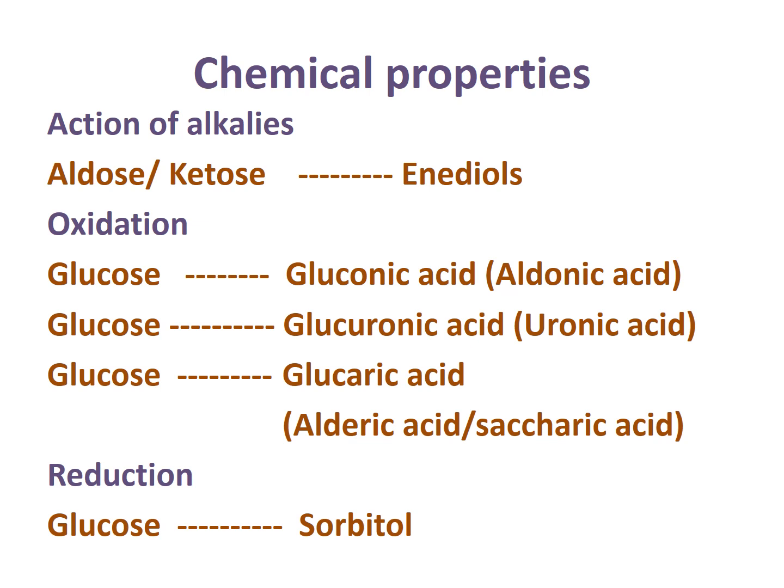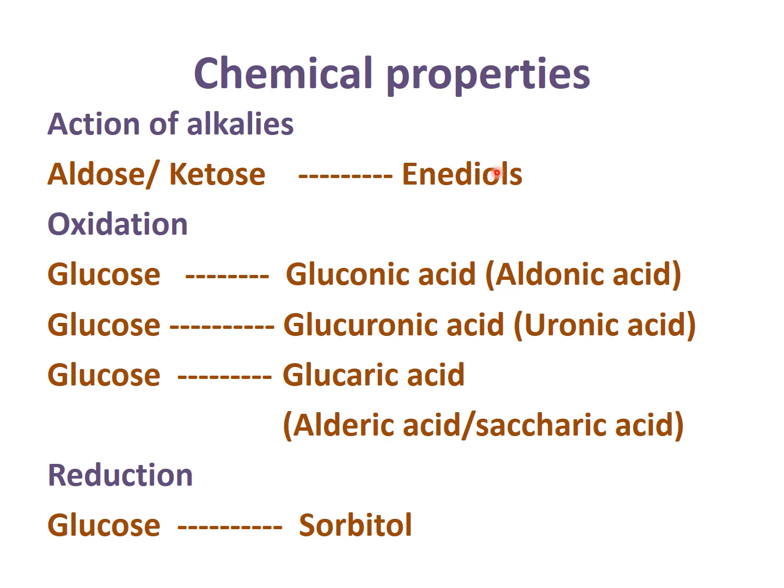Now we come to the chemical properties of monosaccharides. First is action with alkali. When alkali like NaOH and KOH react with monosaccharides, enediols are formed. Enediols are what? All carbons will have an OH group; the aldehyde functional group and the ketone functional group both will convert into OH. These are known as enediols. So all the carbons will have OH, no aldehyde or ketone functional group.